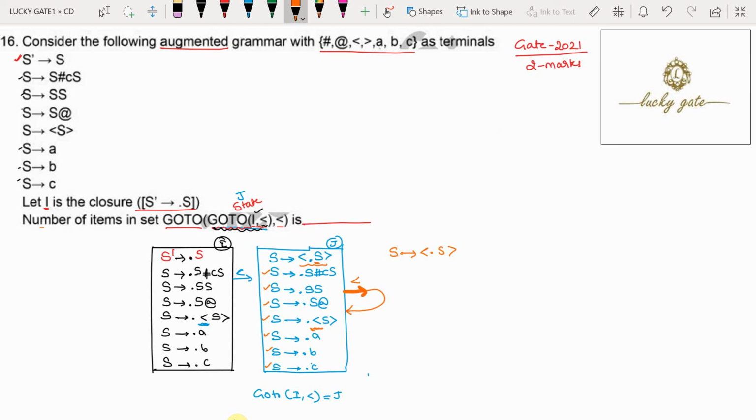Now what is the question? The number of items in the set goto of I comma lesser is. How many items are there in this state? Now 1, 2, 3, 4, 5, 6, 7 and 8. So the number of items is equal to 8. 8 is the answer for the question.